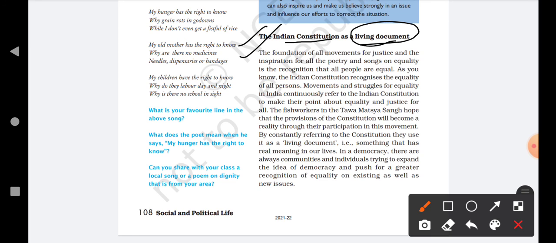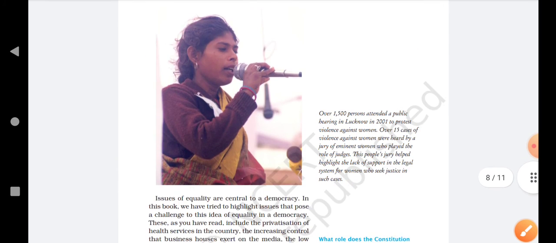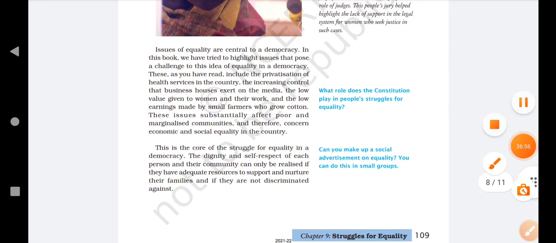Okay, moving further, issues of equality are central to a democracy. So issues related to equality are central to democracy. It is the basis of democracy. In this book we have tried to highlight issues that pose a challenge to this idea of equality in a democracy. So in this book we have studied how inequalities are present in society and how they became a challenge for our democracy, so that something can change in society.